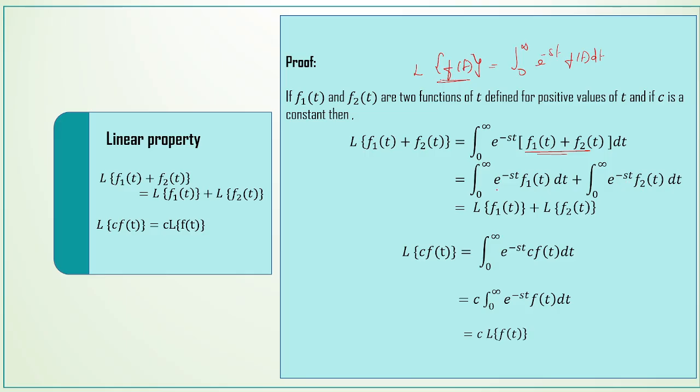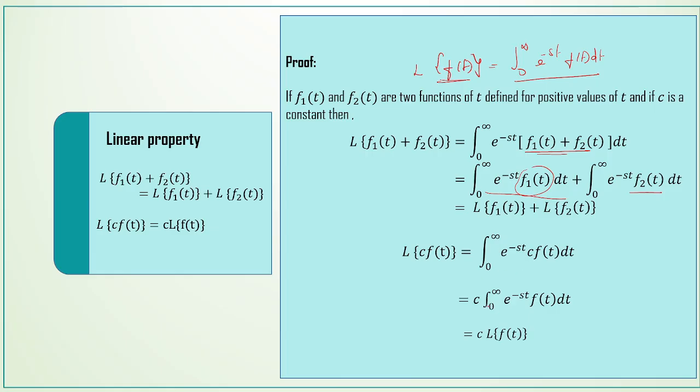Again, this is of the form L of f of t, but the function is f1 of t. Here the function is f2 of t. This is of the form integral 0 to infinity e power minus st into f of t dt. Therefore, we write this as L of f1 of t and this term as L of f2 of t. So, therefore, L of f1 of t plus f2 of t is equal to L of f1 of t plus L of f2 of t. And for L of c into f of t, in the definition we replace f of t with c into f of t.